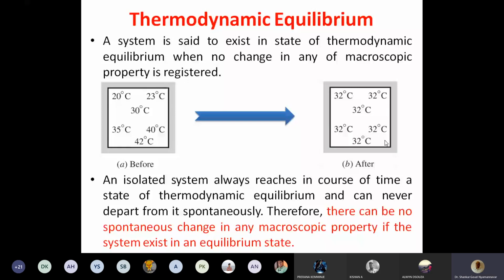Clear? Understood? So, therefore, there can be no spontaneous change in any macroscopic property if the system exists in an equilibrium state. You won't find any change in the macroscopic properties. What are macroscopic properties? Temperature, pressure, volume, right? All these are macroscopic properties. Mass, specific heat, enthalpy, entropy, free energy. Then there is the Helmholtz function. There are many things you will come across later, that we'll study later. These are properties which will not change on their own.